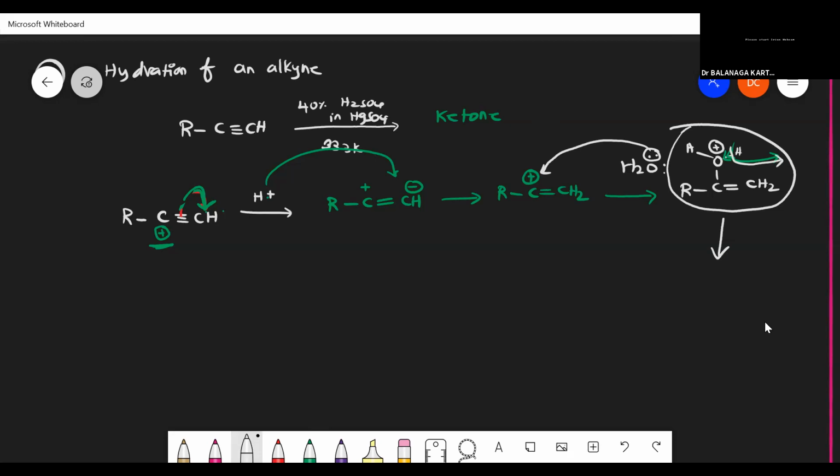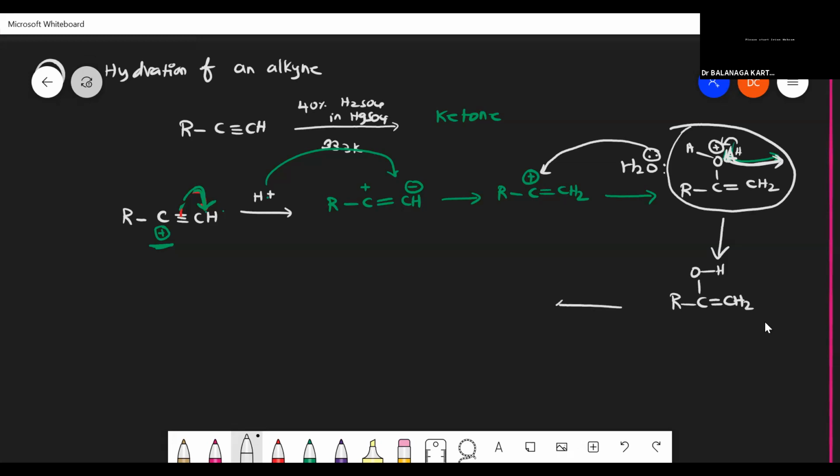Why? Because oxygen will not exist as an electropositive element. Oxygen always prefers to be highly electronegative and tries to pull the electron towards itself. So what will it do? It wants to be more electronegative, not electropositive, so it pulls the electron from hydrogen and pushes out H plus. So these 2 electrons will be shifted over here, and the positive charge is getting neutralized. R C double bond CH2, here O H is there.